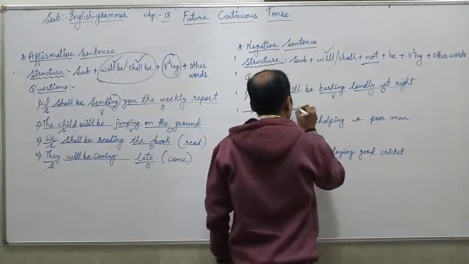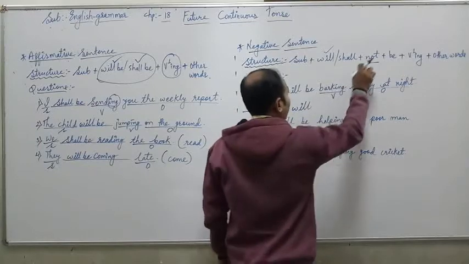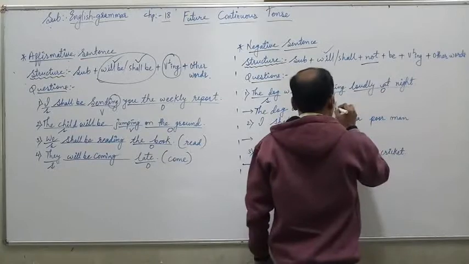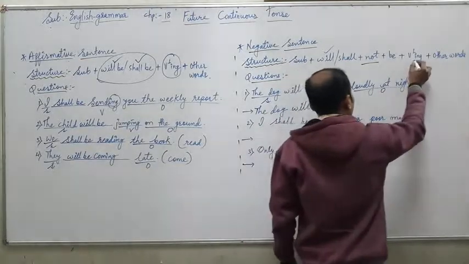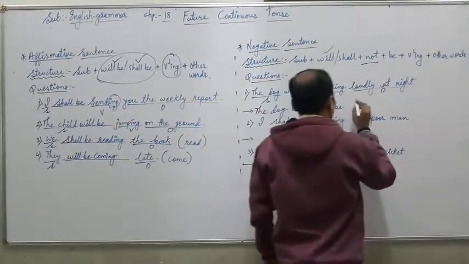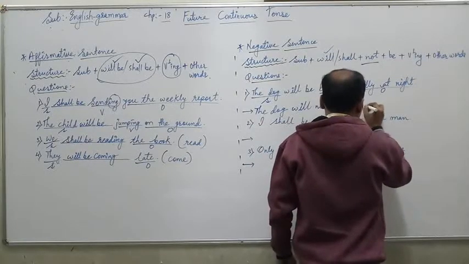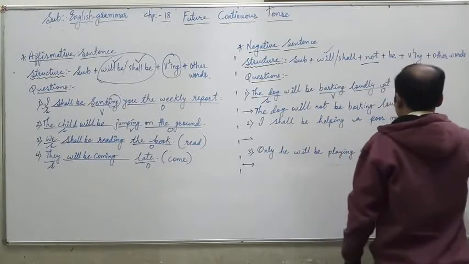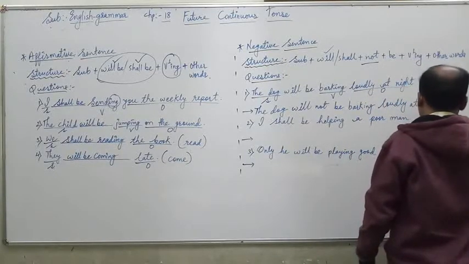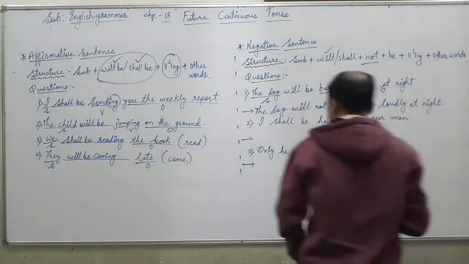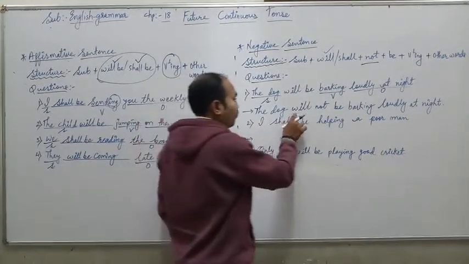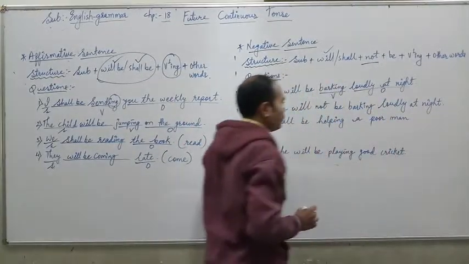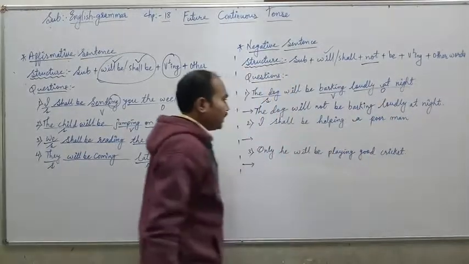So the dog will. Then we have to write down not. Then be. Then v1 ing, barking, and finally the other words, loudly at night. So the answer is the dog will not be barking loudly at night. In this way you have to convert a sentence into negative form.